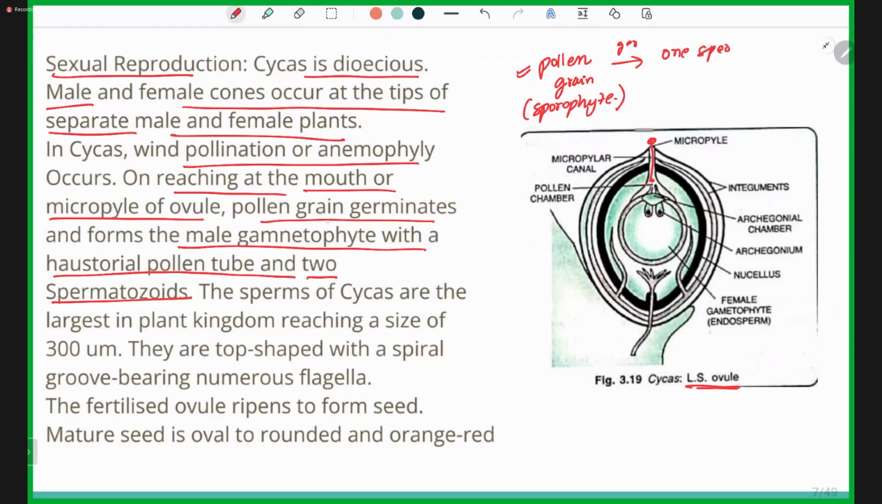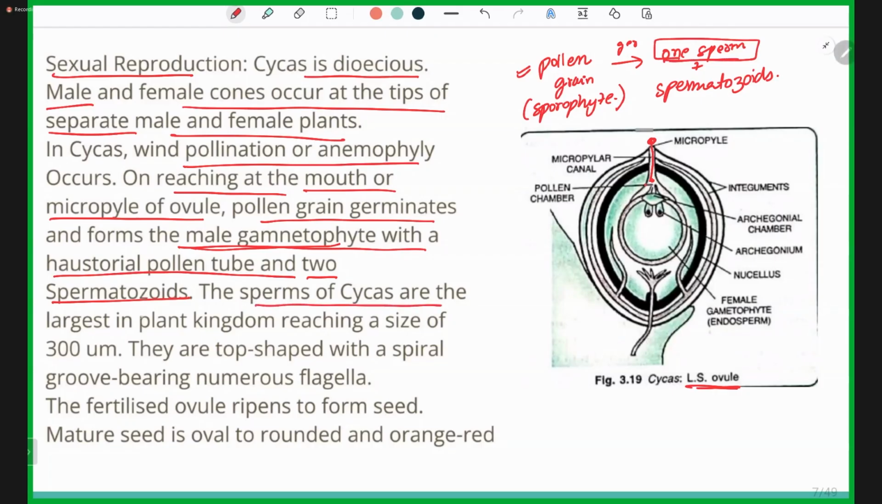and the male gametophyte, which is the sperm, the spermatozoid. So this one sperm, or the male gametophyte, will fertilize the egg which is present inside the ovule, and the formation of the zygote takes place.